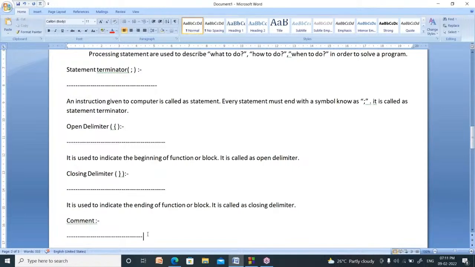Right. After that, write down open delimiter, which means the open curly bracket. It is used to indicate the beginning of a function, or the beginning of a block. Block means a group of statements. Next one is the closing delimiter, or closing curly bracket. It is used to indicate the end of the function, or the end of the block.